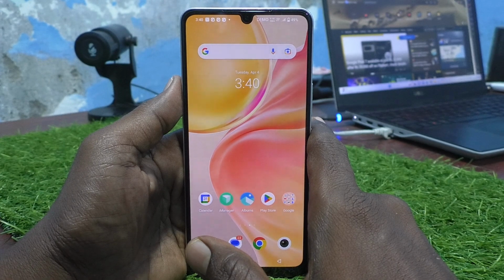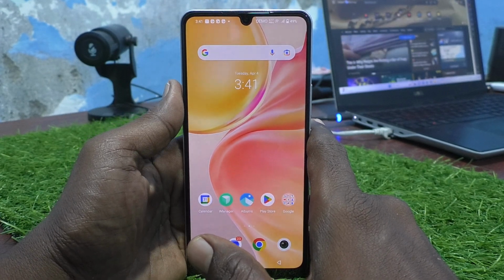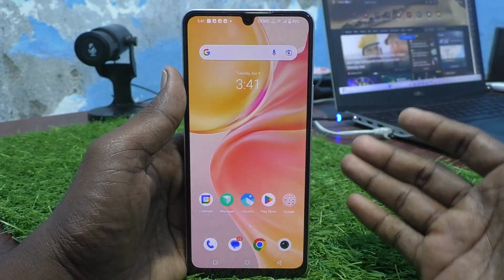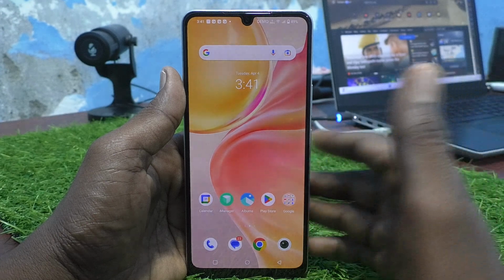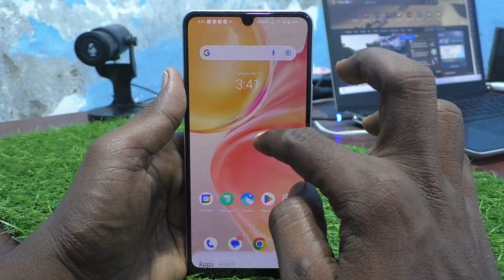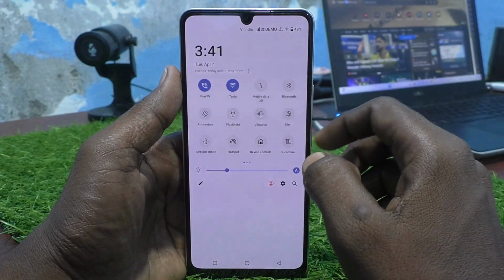Here is Vivo Y100 smartphone. This is 5G smartphone. In this video, you will learn how you can set ringtone in your phone Vivo Y100 5G. First of all, go to the settings of your phone.